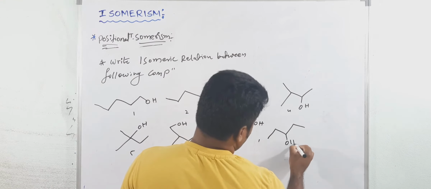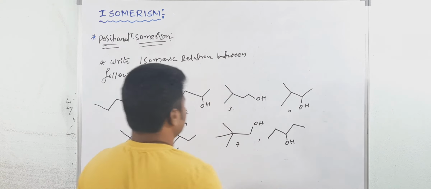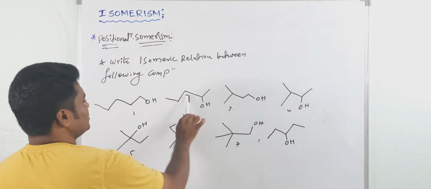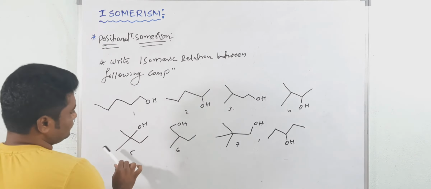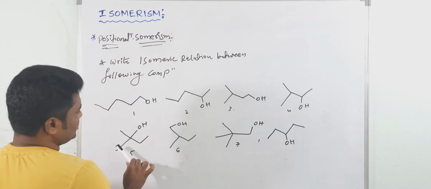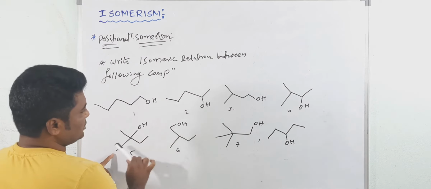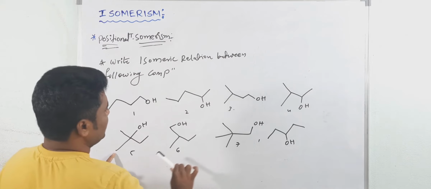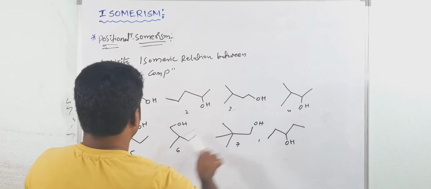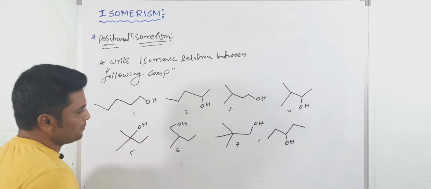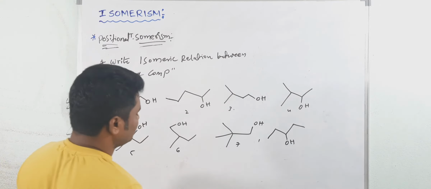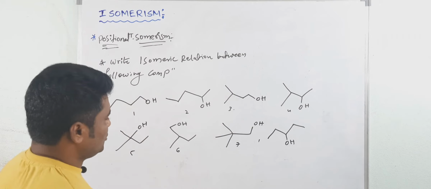Here, see, positions 1, 2, 3. Listen, these are all straight chains. 1, 2, 3. And see here, this one, this one, and this one. The position of OH is changed, but the structure is the same here. And here also neopentane. Now take the relation.